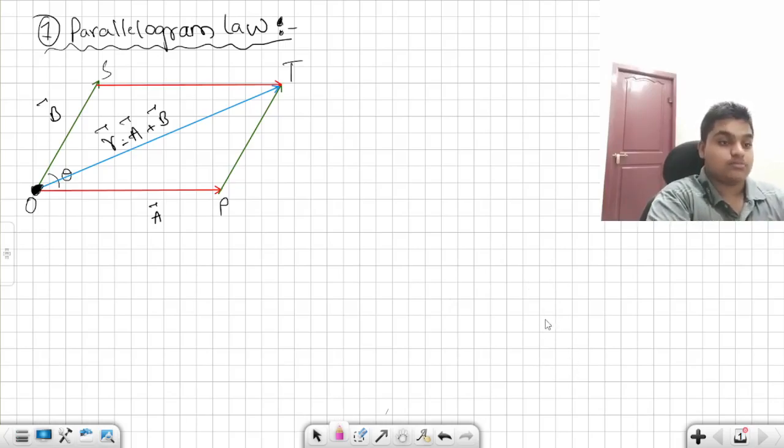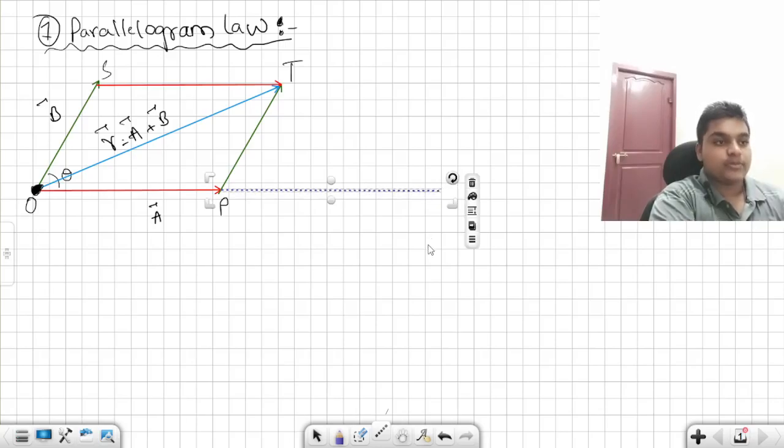How does this come? We have used red, we have used green, we haven't used dark blue. We have this dotted line, so why use that again and waste time? What I am doing now is extending the line PO, and I have dropped a perpendicular from point T onto it.